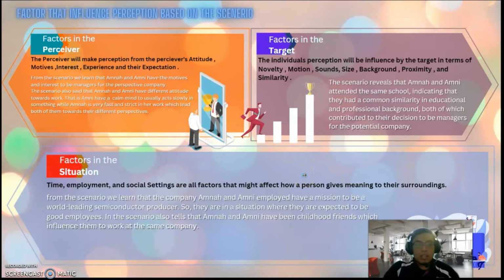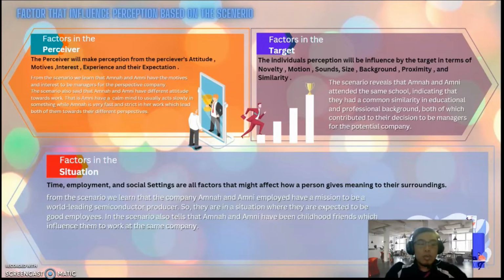So this is the infographic of the factors that influence perception based on the scenario. Factors in the perceiver, that's the first. The perceiver will make perceptions from the perceiver's attitude, motives, interests, experience, and expectations.